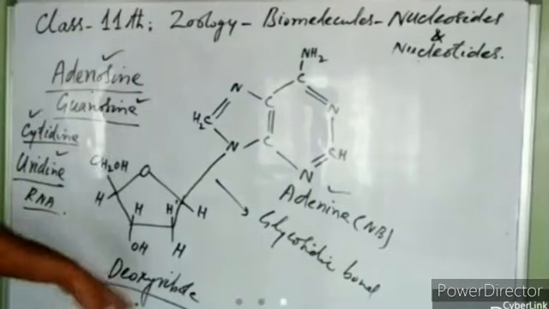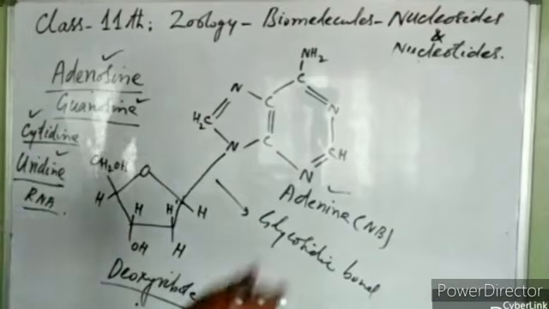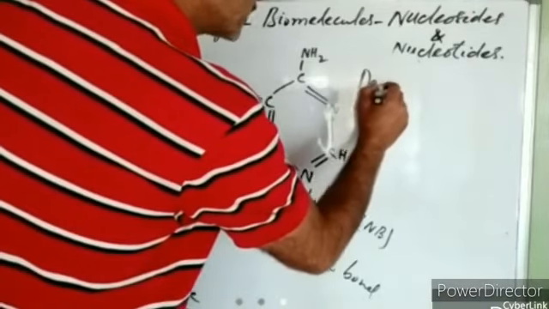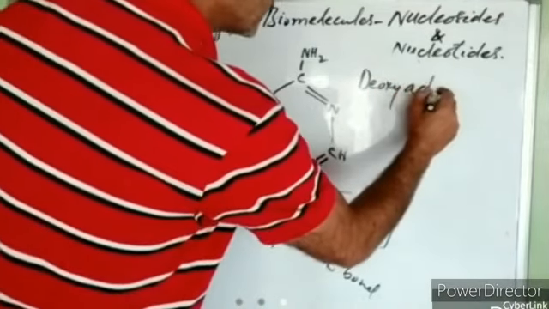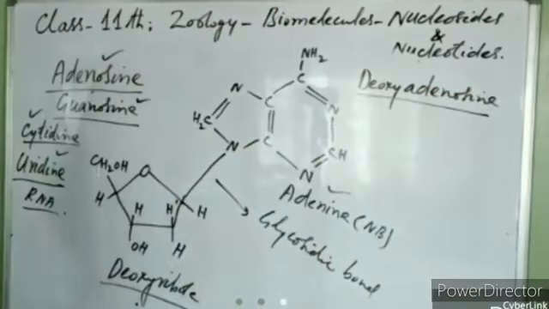If deoxyribose joins with adenine, it will form a nucleoside that will be known as deoxyadenosine.